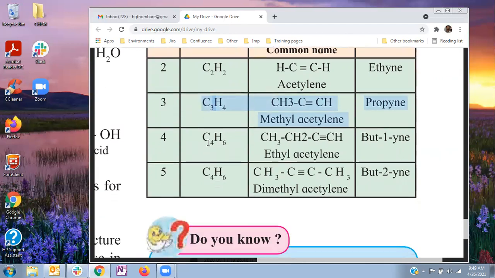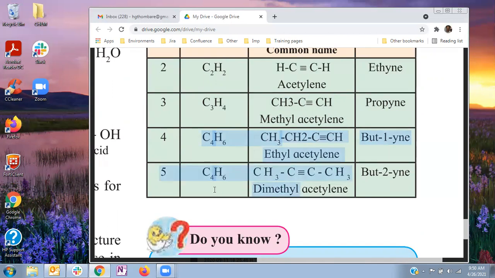Next is the 4-carbon alkyne with molecular formula C4H6, structural formula CH3 single bond CH2 single bond C triple bond CH, common name ethyl acetylene and IUPAC name but-1-yne.